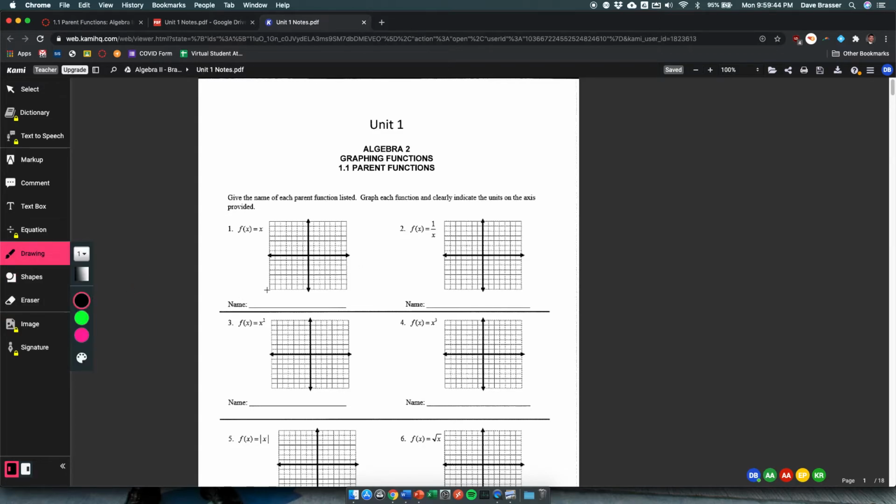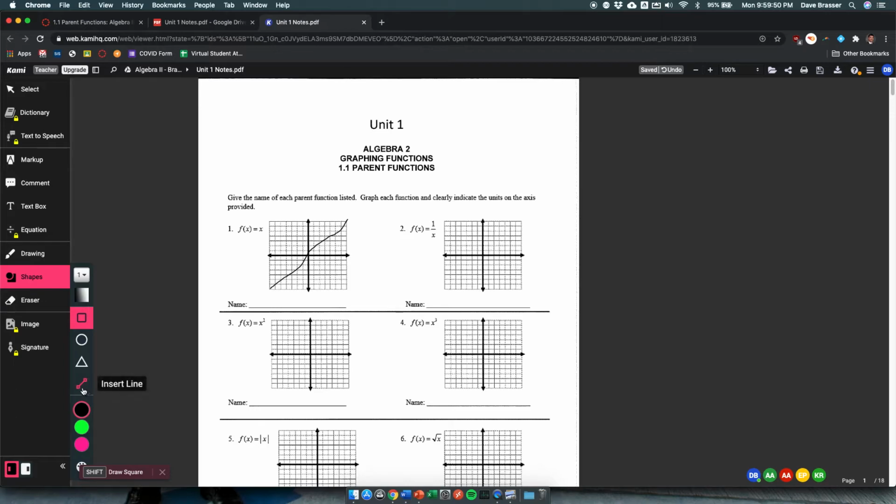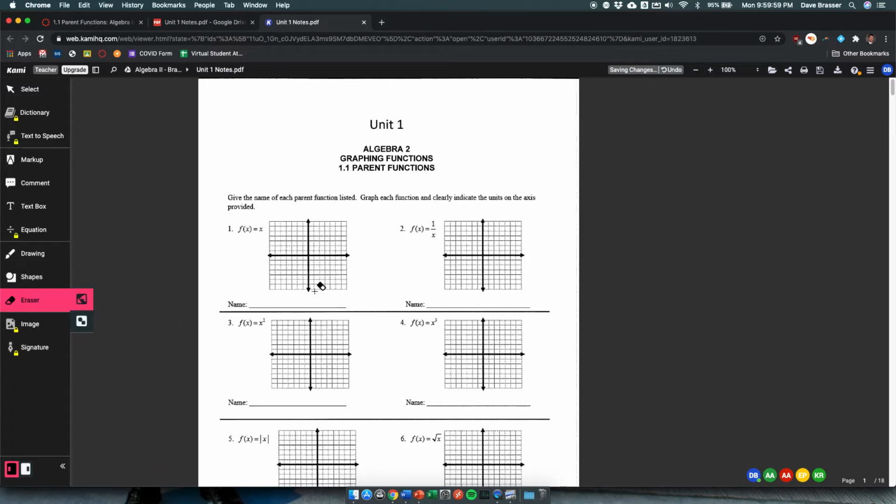But they can draw shapes, like for this one, if they want to draw a line, hopefully they can do a better line than that. Thankfully, they have shape tools where they can draw lines and do a little bit better. So they can annotate using their touchscreen. Again, it's going to be a little easier for them than it is for me on my mouse. Let me erase that stuff. But this is where they can annotate their notes. This is also an app that they can use to annotate on their homework.